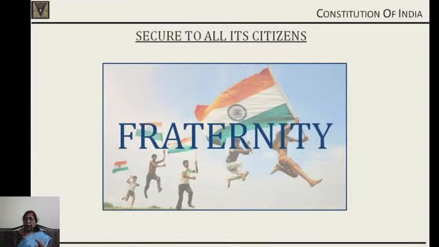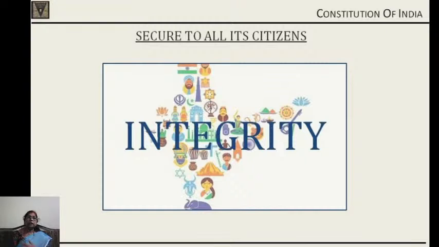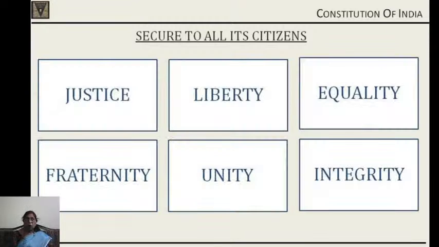The word integrity was also added by the 42nd Amendment in 1976, along with the words socialist and secular. So this is the importance of our Constitution. Unity means we are coming together. Integrity means India as a whole. So when you bring all these things together, look at the objectives: justice, liberty, equality, fraternity, unity, integrity.